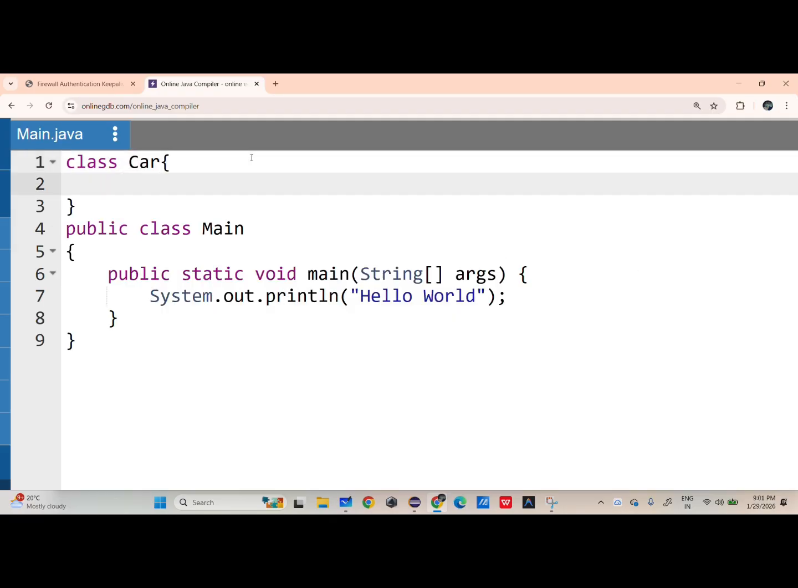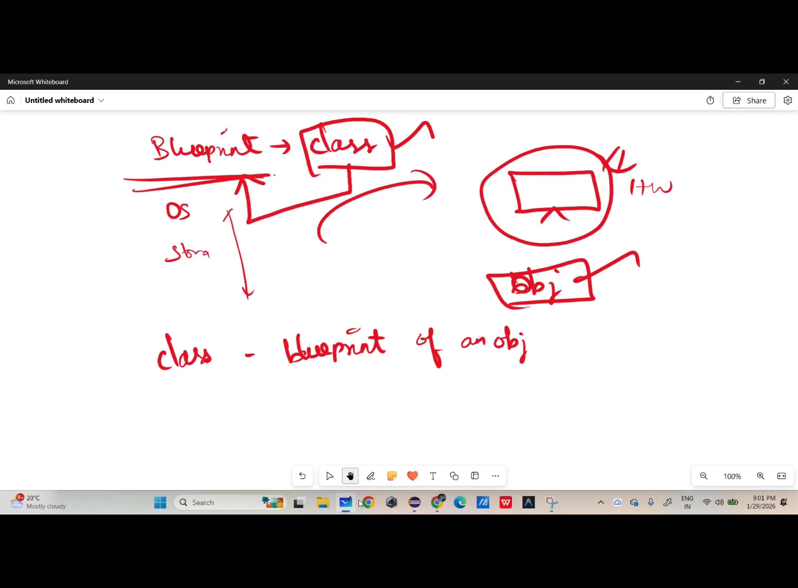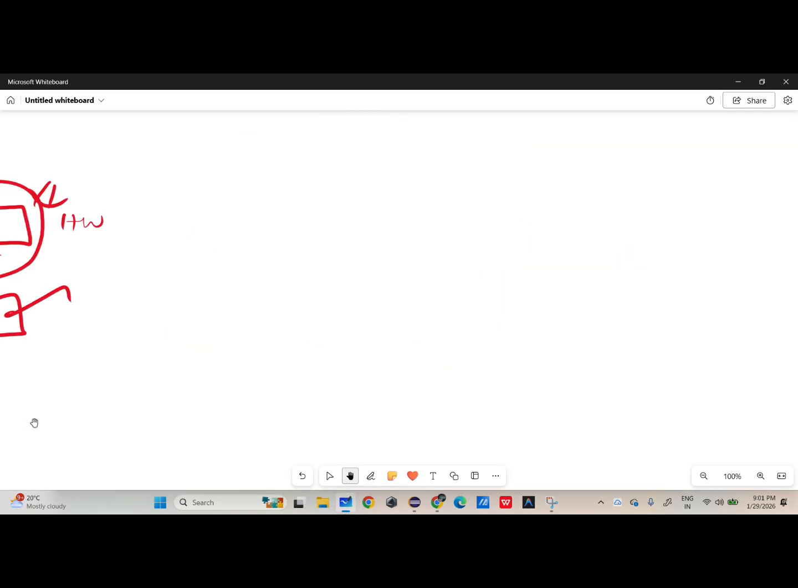So if you say car, it means we have several features. What are the features you have to add? For example, human being, we have some features for human being. For car, what are the features there? So for example, we are going to create a car. Okay, so just listen. We are going to create a car.